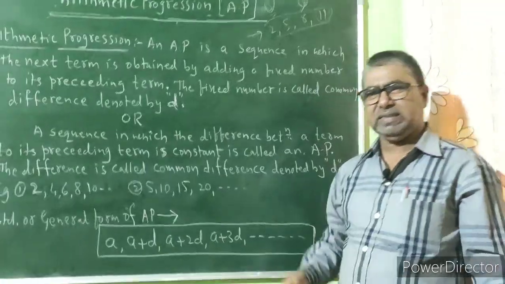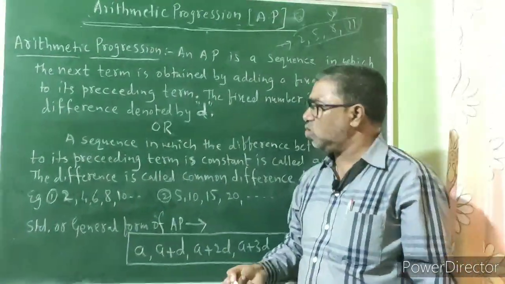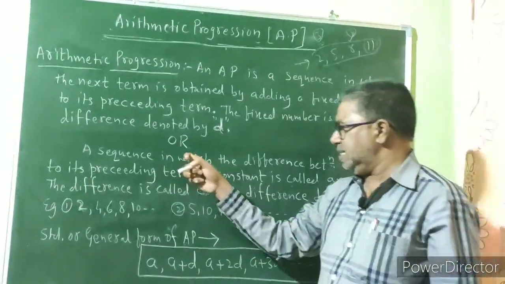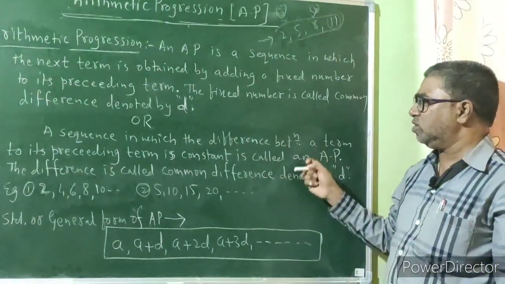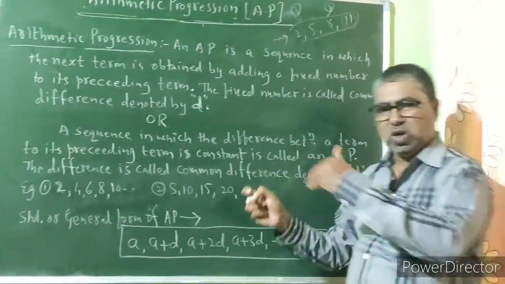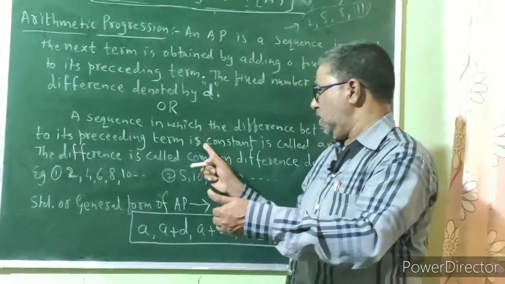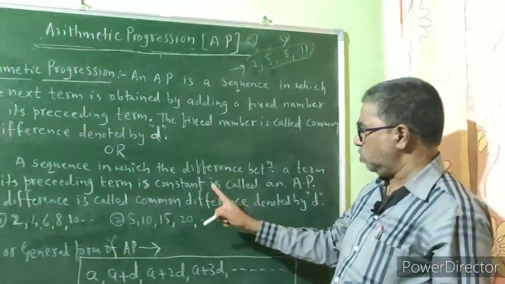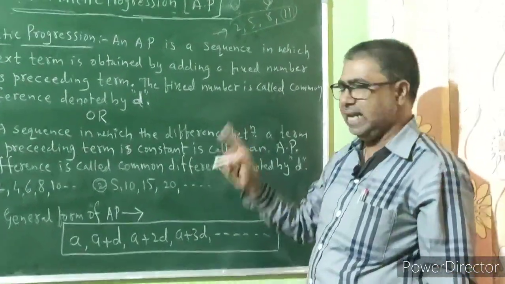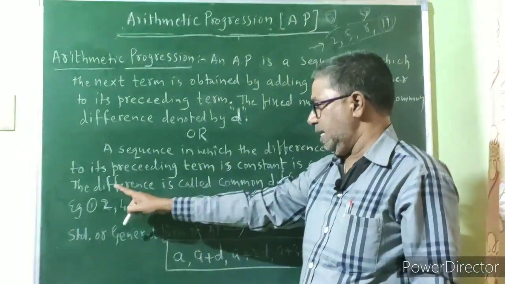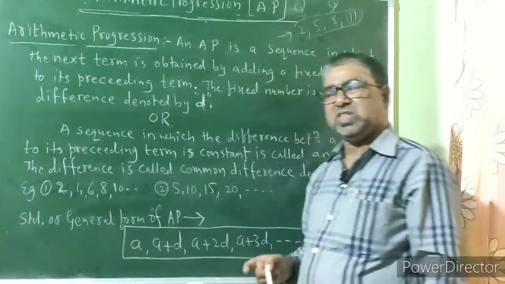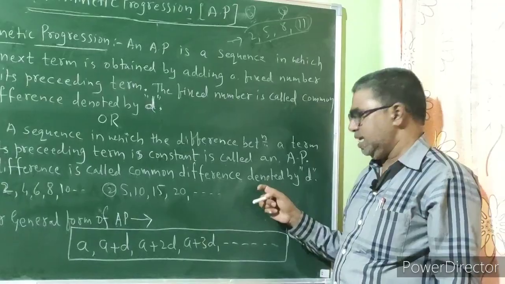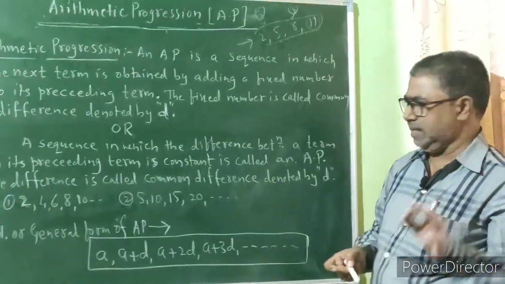Or in other words, this can also be defined as a sequence in which the difference between a term and its preceding term is constant throughout. That is called an arithmetic progression, and the difference is said to be the common difference, and it is denoted by d.